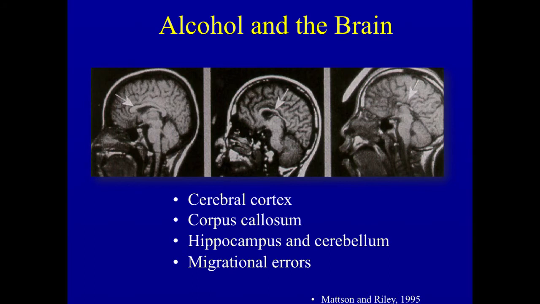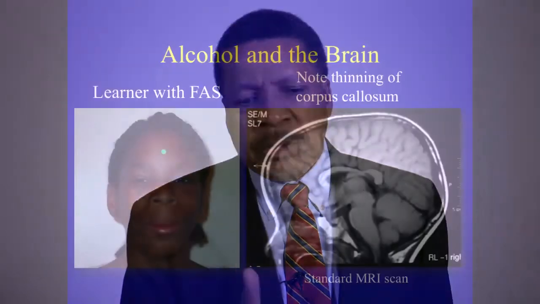We see issues that are involved in structure. These are some data from Sarah Mattson and Ed Riley, who have done some wonderful work in terms of computer generation in the brain on imaging. It's important to recognize, however, that this work is done in the research context, and issues such as hypoplasia of the prefrontal cortex and so forth have been generated in that research context. So a child who has fetal alcohol syndrome and has a normal head circumference but academic underachievement may not be the child that would be subjected to imaging.